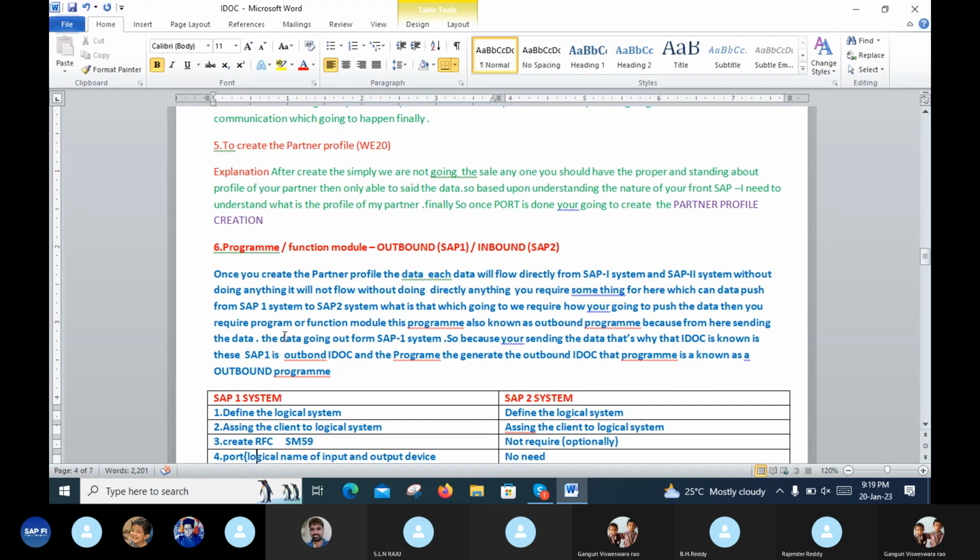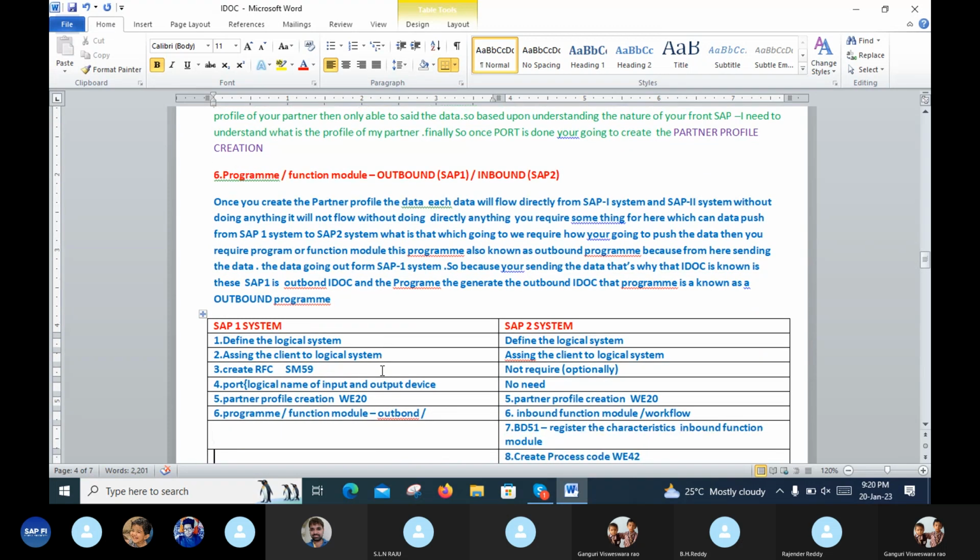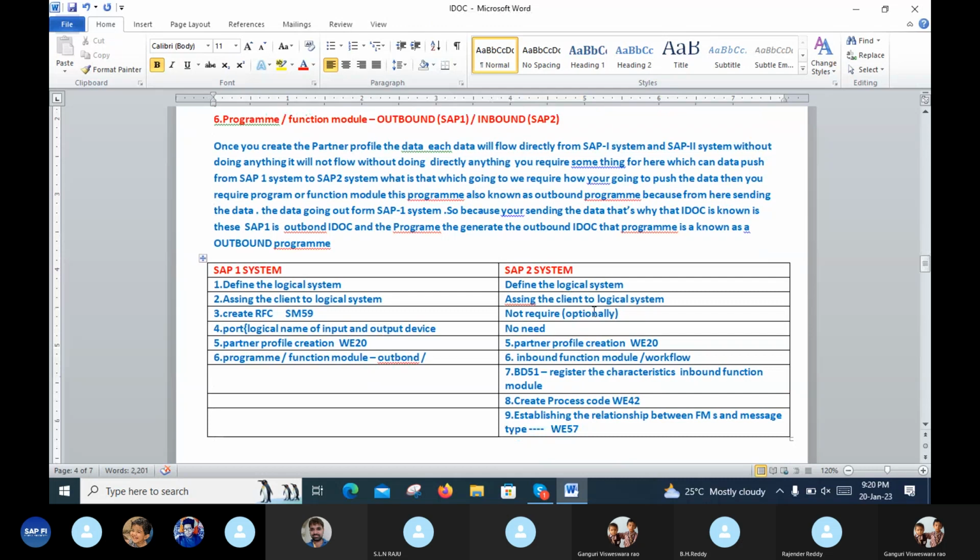Because here the data is going out from the SAP1 system, that IDOC is known as an outbound IDOC. The program that generates the outbound IDOC is known as the outbound program. So the difference between the SAP1 system and the SAP2 system is that this is the sender and this is the receiver.